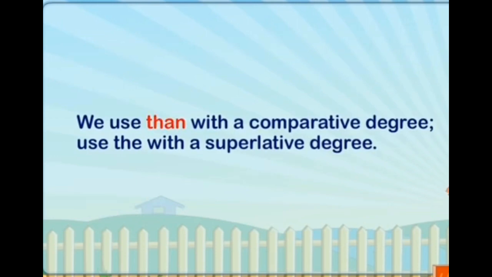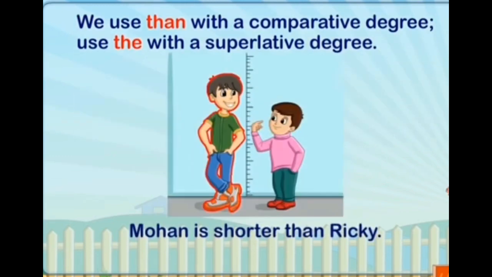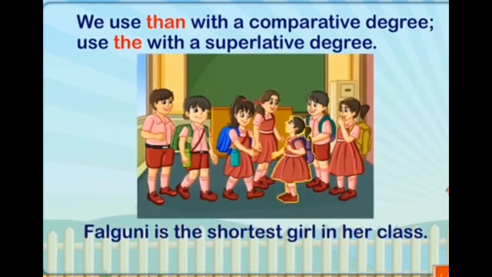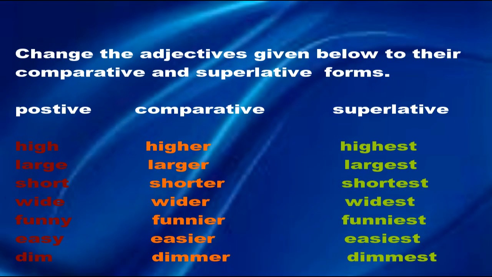We use than with the comparative degree. We use the with the superlative degree. When we compare two people, we use shorter than. Mohan is shorter than Ricky. Okay, we write than after the adjective. Falguni is the shortest girl in her class. So when we add superlative, we write the before it.